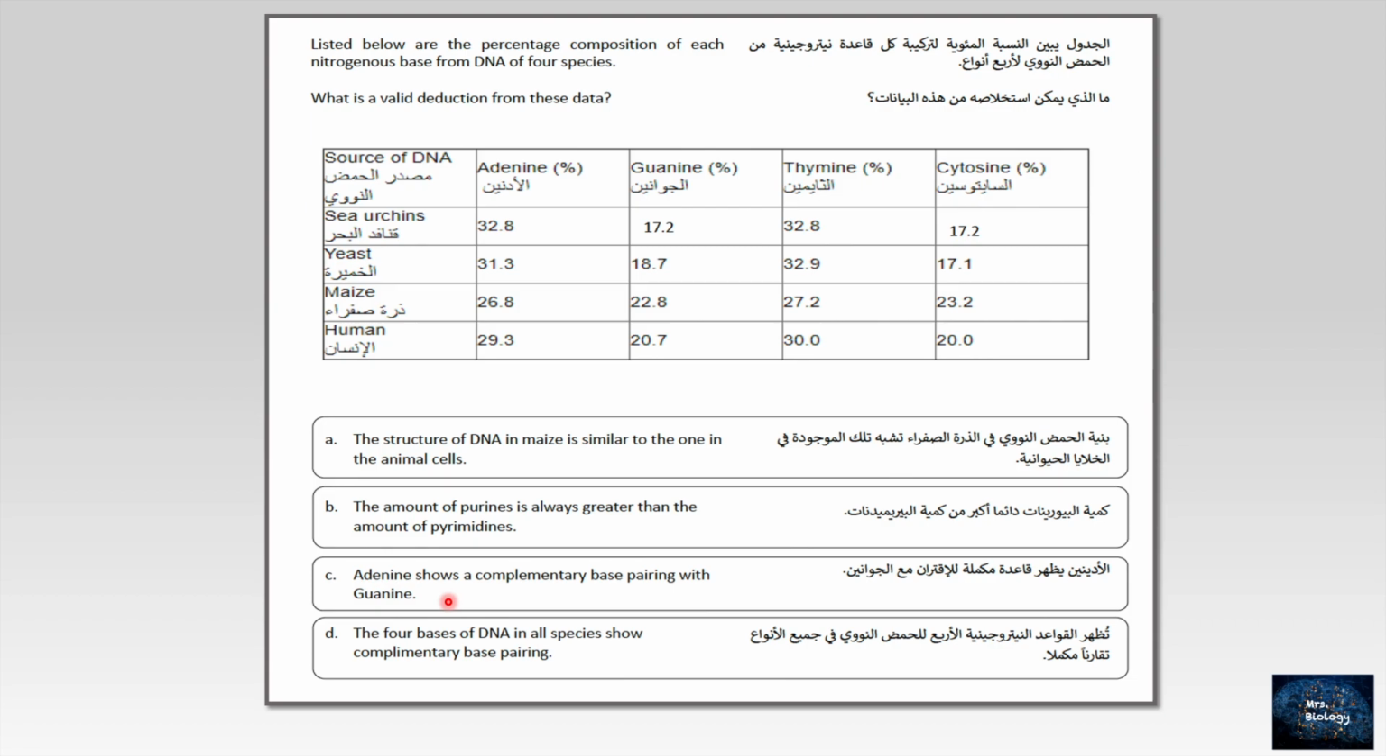C. Adenine shows a complementary base pairing with guanine. Come on. Yes, they are purines, but adenine all the time pairs up with thymine by 2 hydrogen bonds, and all the time guanine pairs up with cytosine by 3 hydrogen bonds. So also C is wrong. It seems the right answer is D. The 4 bases of DNA in all species show complementary base pairing, and that's right. All the time adenine with thymine, as I mentioned, and guanine with cytosine. And we call this Chargaff's rule.